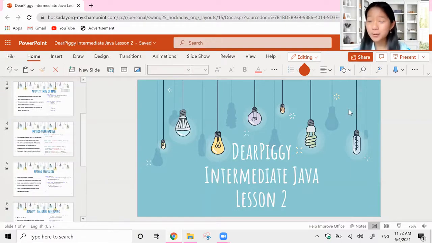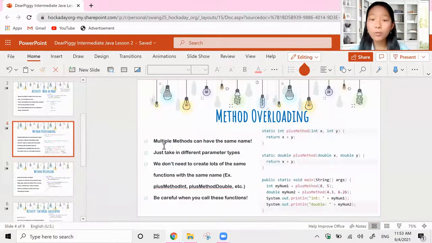So this week we're still going to be working with methods, but it should be easier for us since we already have a solid understanding of how to create methods and how to take in parameters. So the first thing that we're going to work on this week is method overloading. And basically, this is taking multiple methods that have the same name. So we can create all sorts of different methods that have the same name, but they take in different parameters.